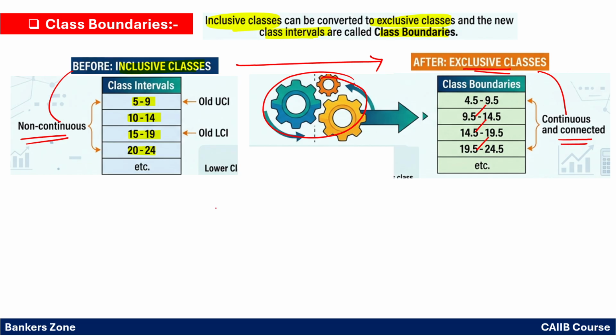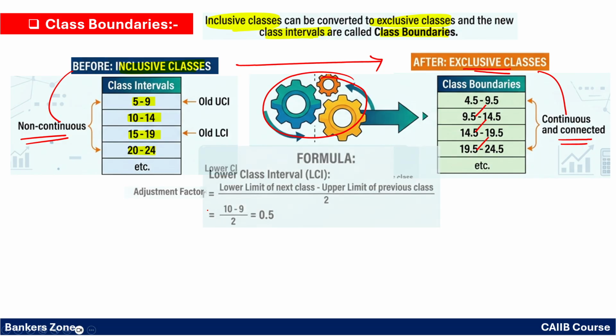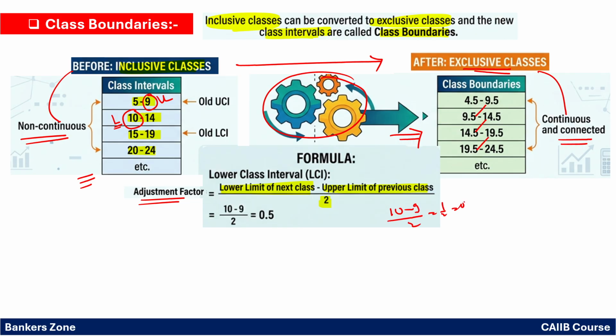Okay. Now see how to convert that. For that we have one formula. In that formula we have to find the adjustment factor. What is the adjustment factor? Lower limit of the next class minus upper limit of the previous class, divided by 2. For example, we take this and make this. What is the lower limit of the next class? Say 10. What is the upper limit of the previous class? Say 9, right? So 10 minus 9 upon 2 is 1 by 2, it will be 0.5. So we got 0.5 as the adjustment factor, right?